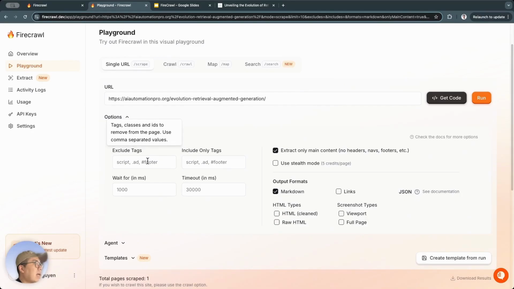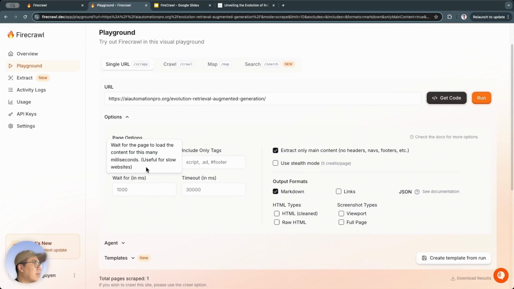For example, exclude tags, which means removing tags, classes, or IDs that we want to skip and don't want to scrape. That's it. We add them here. Include only: for example, if there are certain tags we only want to scrape, we put them here. Then, this wait for is to wait for the page to load, which is useful.